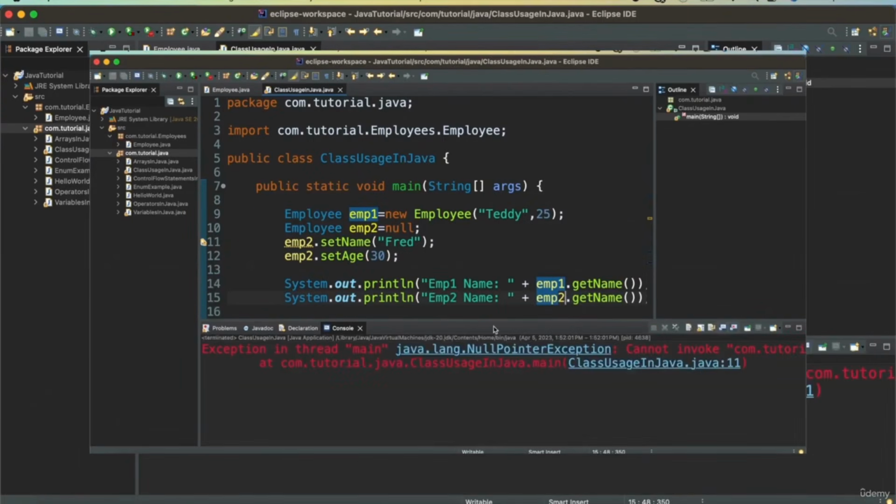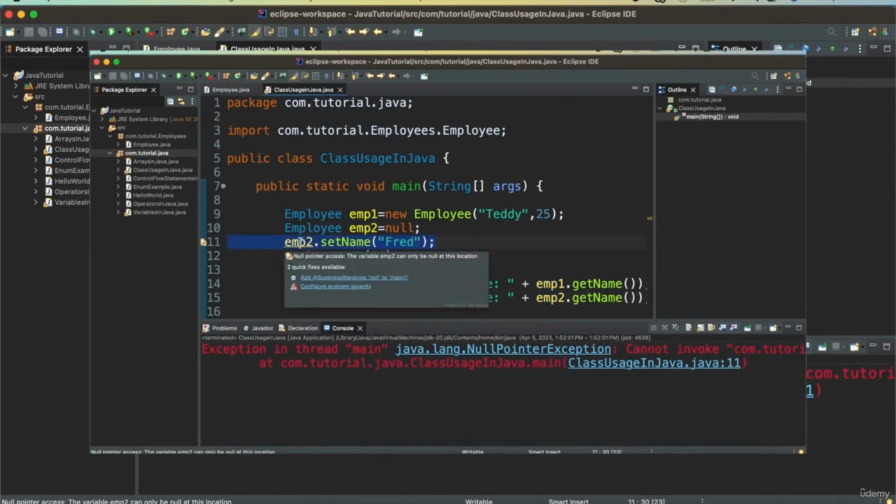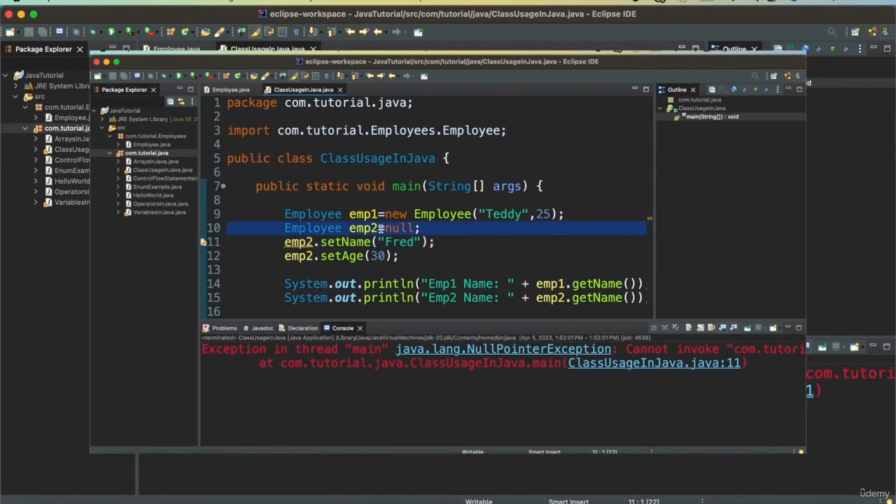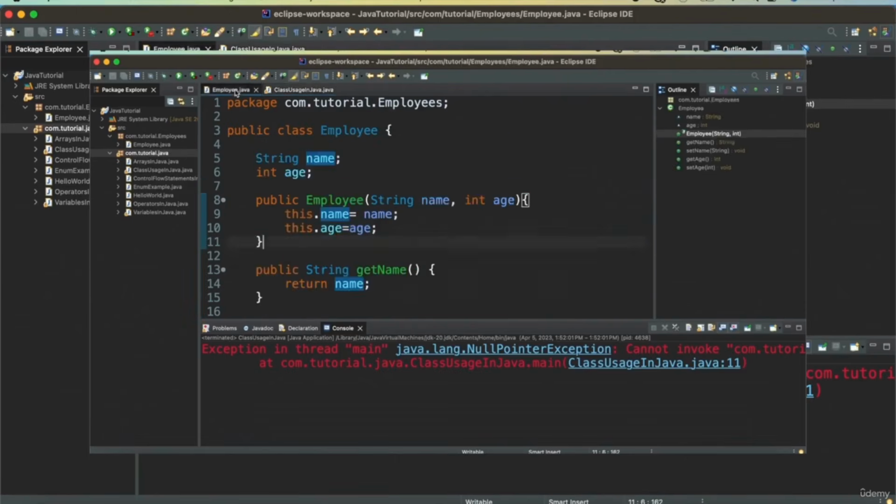Now this one throws an exception. Why does it throw an exception? Because there is no default constructor and this value is null. We have not instantiated this variable, this employee instance field. So when we are creating the employee object 2, we are not instantiating it. Why is that? In Employee, we don't have any default constructor here.